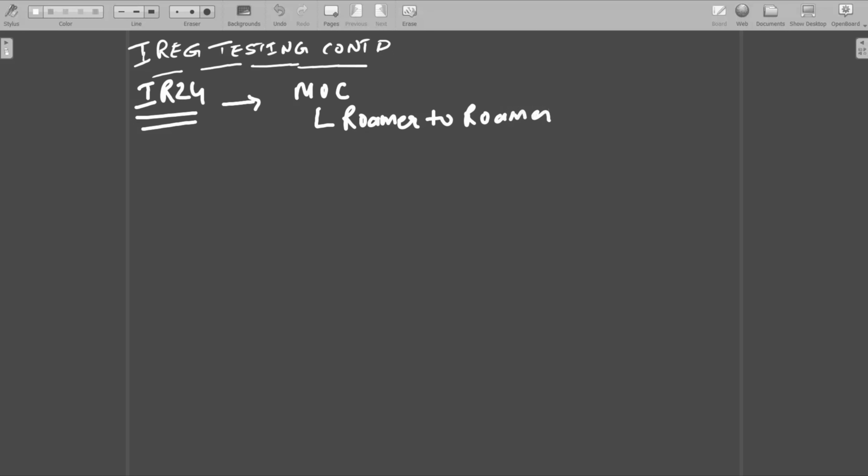Roamer to roamer call means both the individuals or subscribers are roaming in the same country, and one is making the call to another one. That is your roamer to roamer call. Why is this call important? Because whenever the roaming is established, whenever the signals are established between the two telecom operators, it is not like only one subscriber will go in a day and then the other subscriber will go once he comes back.